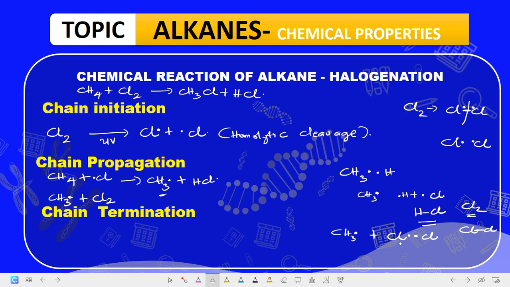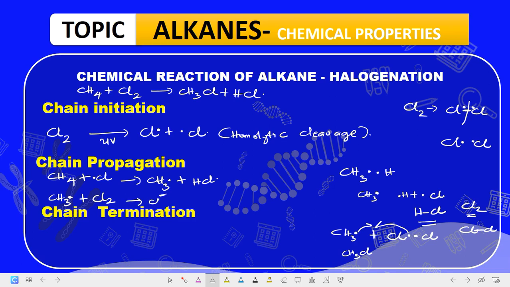Now when this bond is broken, it forms two electrons like this. What will happen is that this electron here will combine with one of the electrons from here, represented with half arrows. And what will they form? They will form CH3Cl, which is methyl chloride.